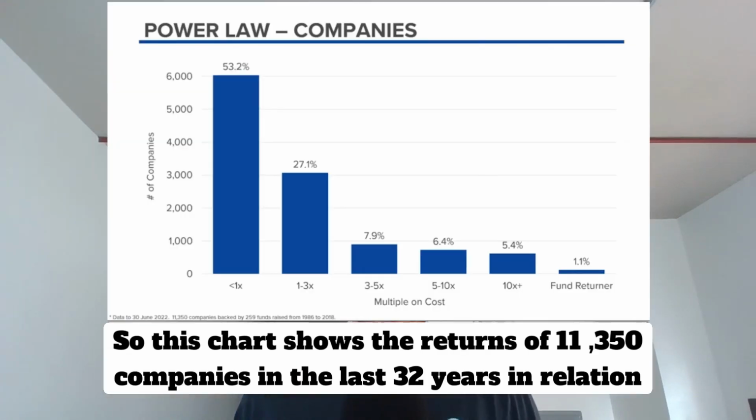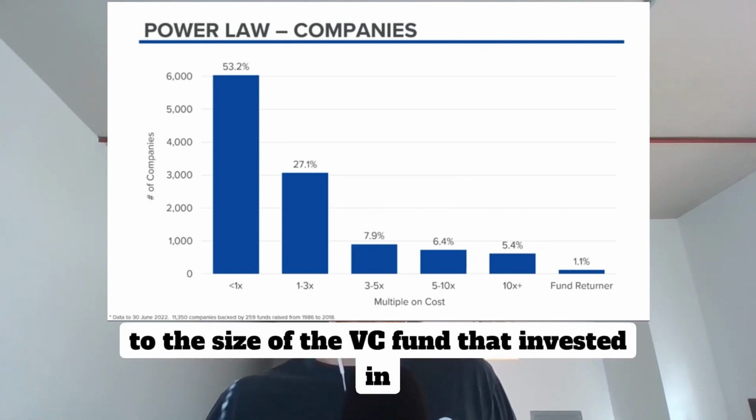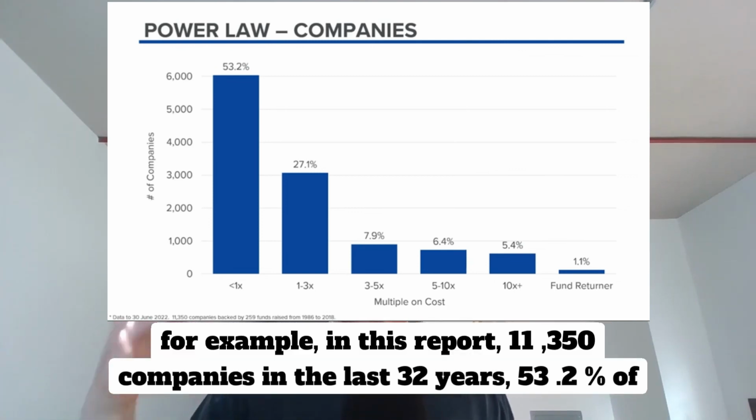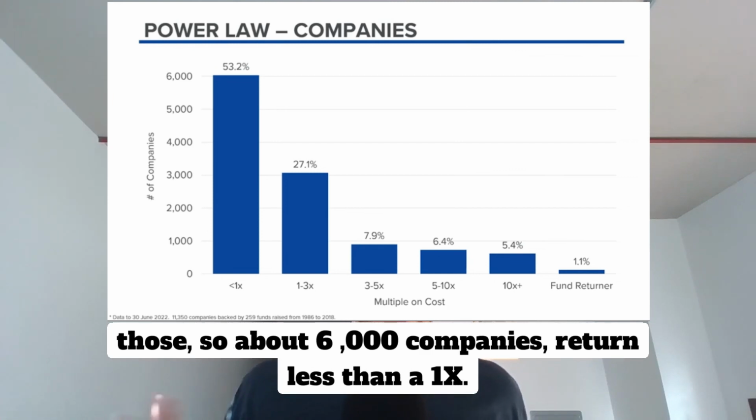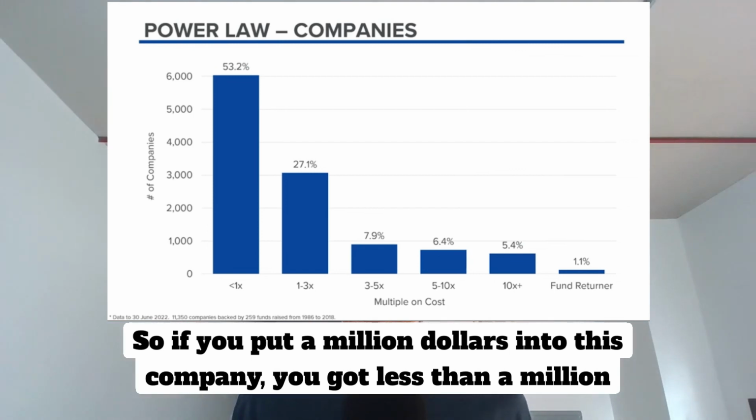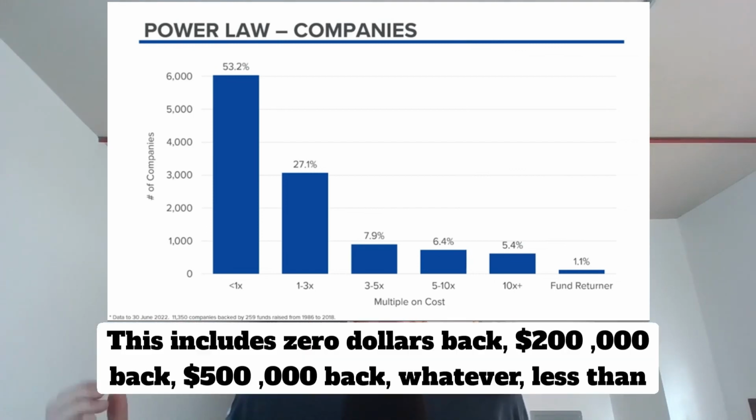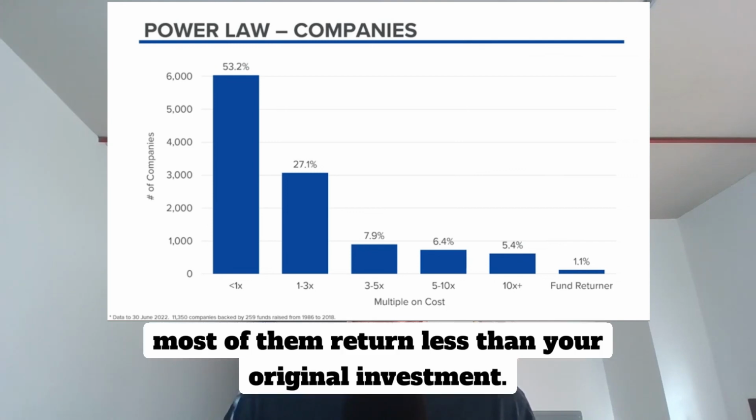So this chart shows the returns of 11,350 companies in the last 32 years in relation to the size of the VC fund that invested in them. So for example, in this report, 53.2% of those, so about 6,000 companies, returned less than a 1x. So if you put $1 million into this company, you got less than $1 million back. This includes $0 back, $200,000 back, $500,000 back, whatever, less than your original investment. So most of them returned less than your original investment.